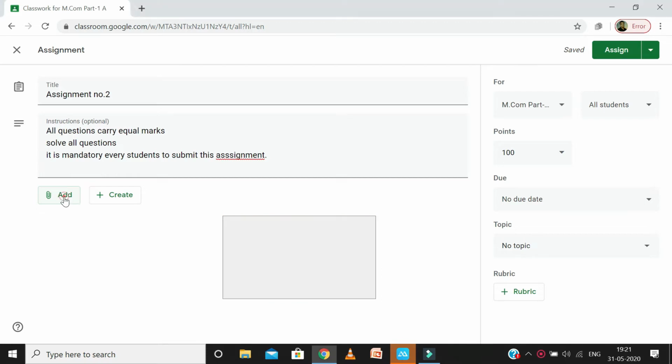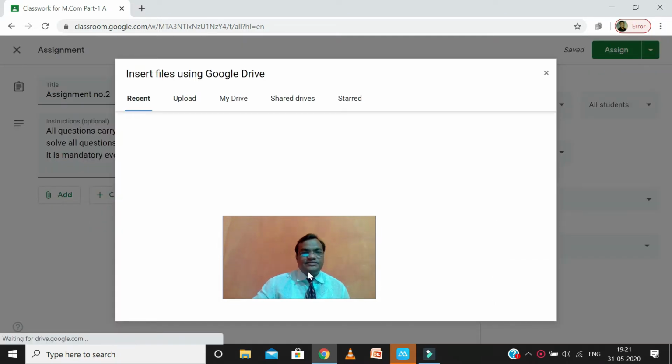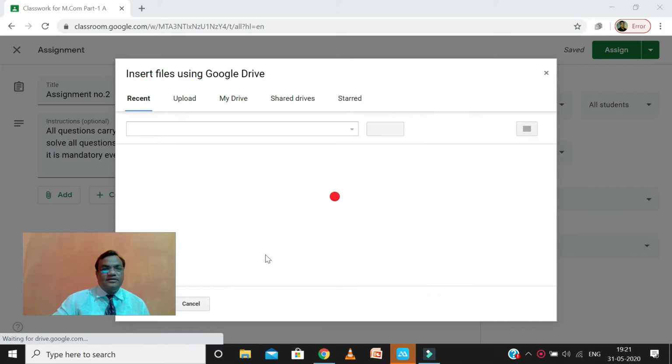So you can click here and you can see here, as I told you lastly, Google Drive, link, file, YouTube. Any kind of source you can use to give the assignment. So one thing we see here, we can select any assignment from Google Drive and let's see how it should be given to the students.